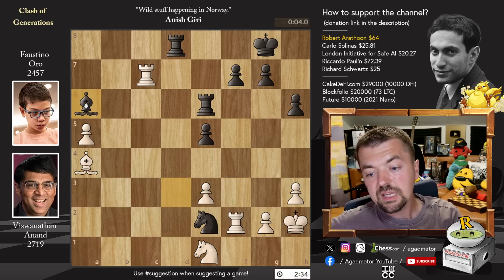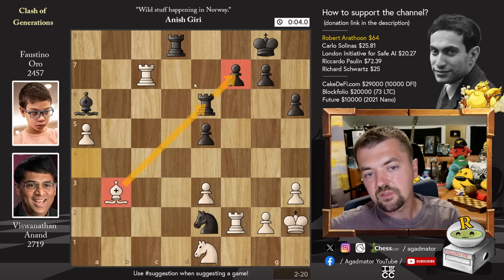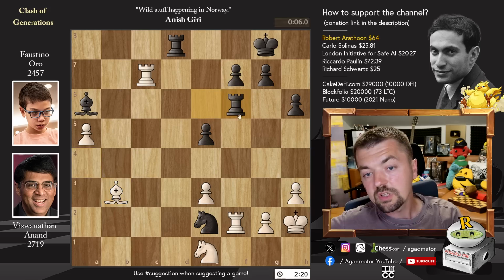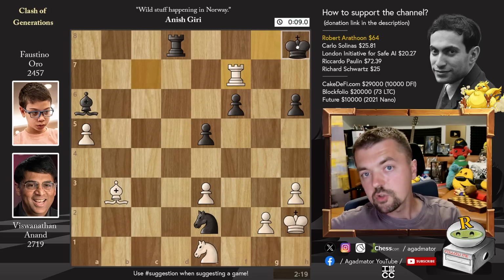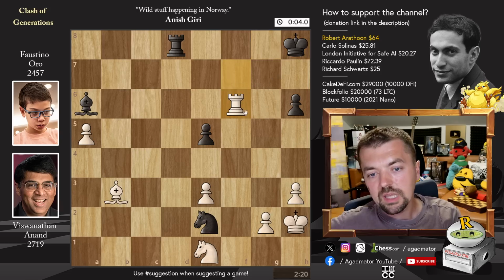We have bishop to a6, and now bishop to b3, attacking the rook and the f7 pawn after that. So rook to f6, offering a trade of rooks, but the f7 is still attacked twice, so it doesn't matter. We have captures, and rook captures. Anand threatening some very nasty discoveries here. So Oro unpins, and now rook captures on f6.